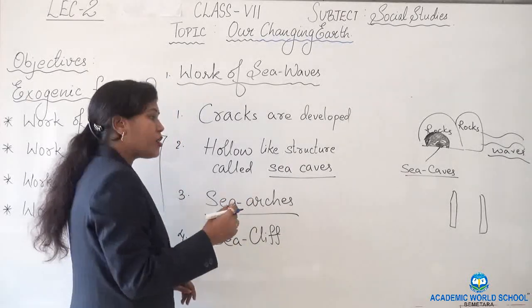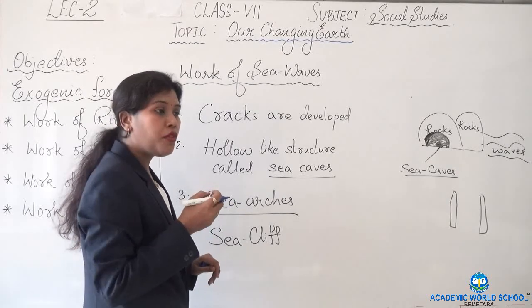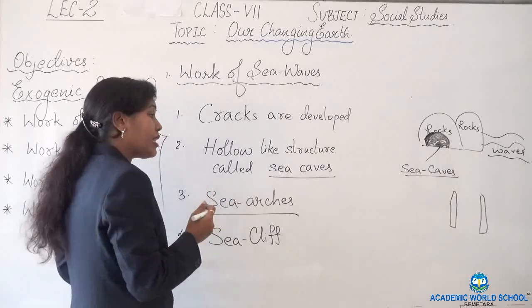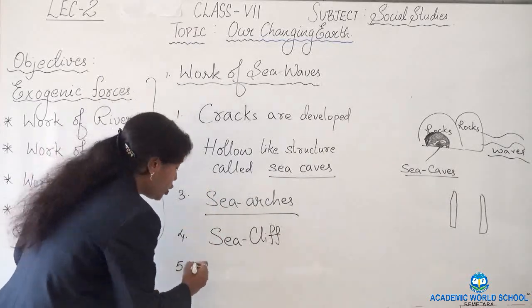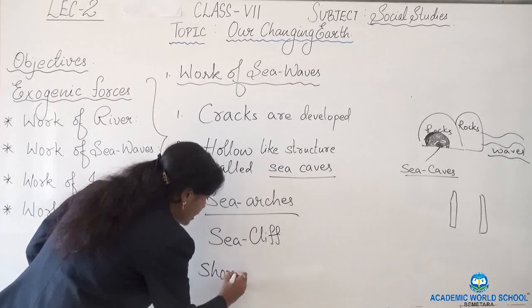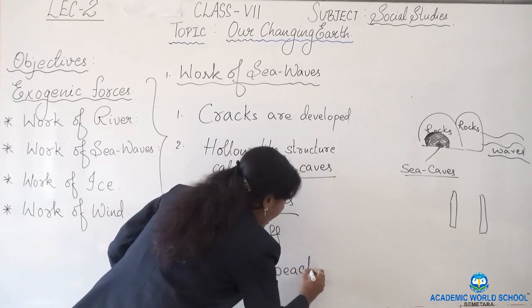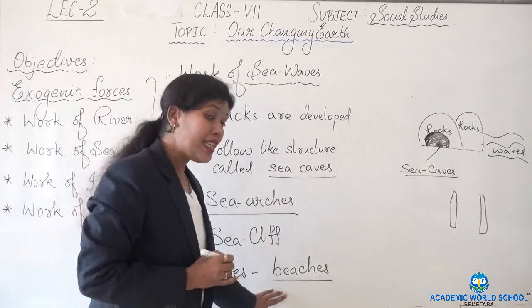And with the continuous movement, when these rocks are divided into small fragments, along with these fragments many other materials are brought and left at the shores of the sea. Then there creates a landform known as beaches. Those are known as beaches.